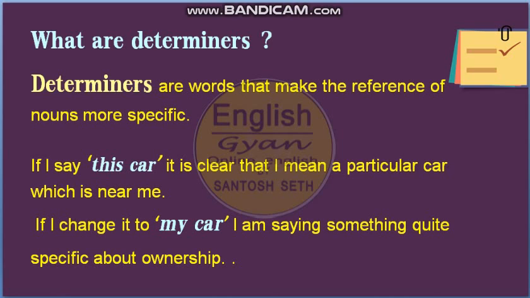If I say this car, it means I am talking about that car which is near to me. If I say my car, it is about ownership. So car is the noun, and before the noun there is a word this, there is a word my. So these words are actually determiners.